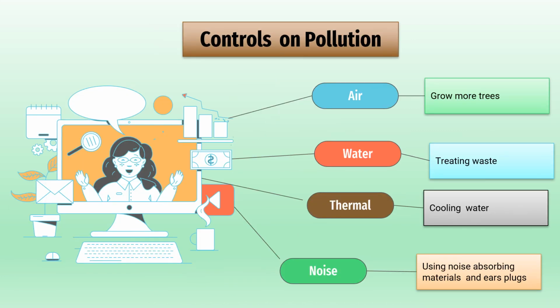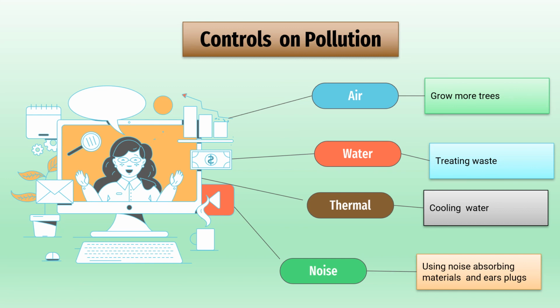How do we control industrial pollution? Let's look at it one by one. First one, air pollution. By growing more trees, by setting the factories far away from the towns and residential areas, by seeing that every factory which is constructed or is being constructed has long, huge chimneys which automatically helps in disposing of gases at a much higher level in the atmosphere.